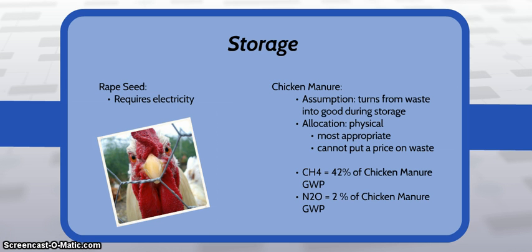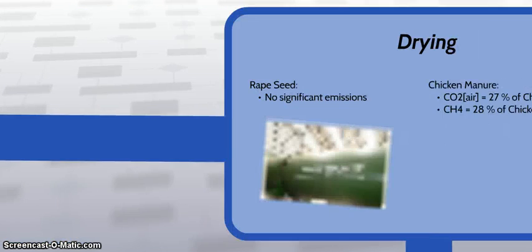For chicken manure, we make some assumptions that the chicken manure turns from a waste into a good during the storage process. We allocate this process physically because it's a waste turning into a good. We now need to allocate. We do it physically because it's most appropriate, and we cannot really put a price on a waste. And here we see that the methane coming from this process has significant contributions.